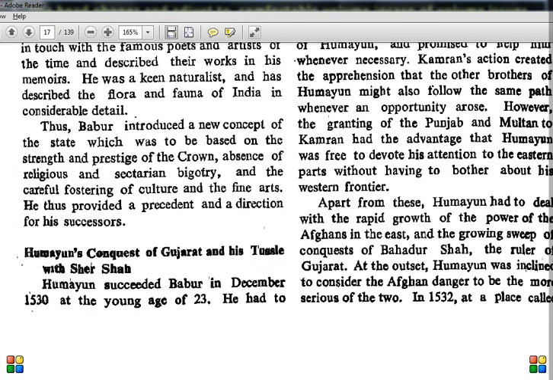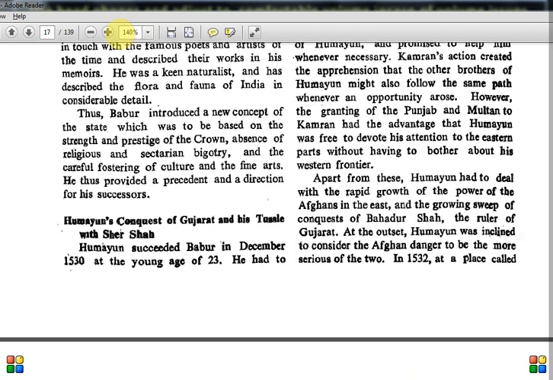So we discussed till here. We discussed till Humayun's conquest of Gujarat and the tussle with Sher Shah, up till here, which was Babur. Now we'll continue here, and I'll be reading it. It's like a story. You just need to understand some characters, some places, some battles. So just understand that full story. Let me reduce this size, 1 second. Okay, so Humayun's conquest of Gujarat and his tussle with Sher Shah.